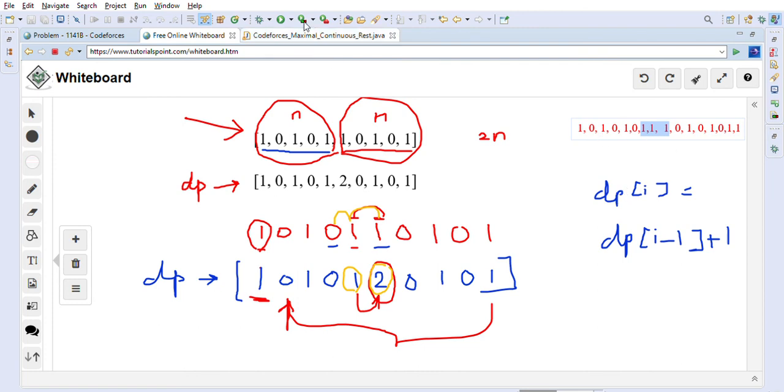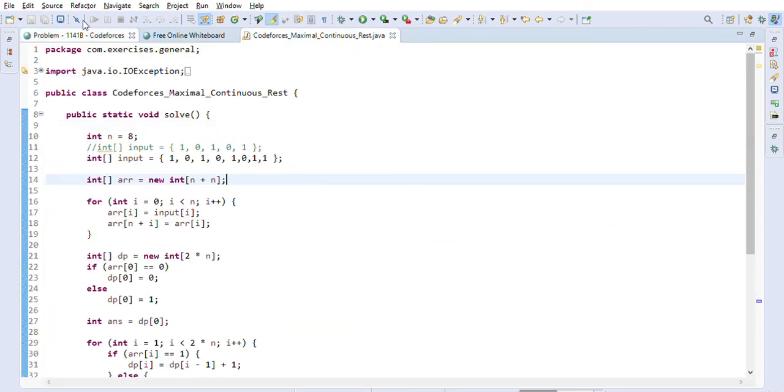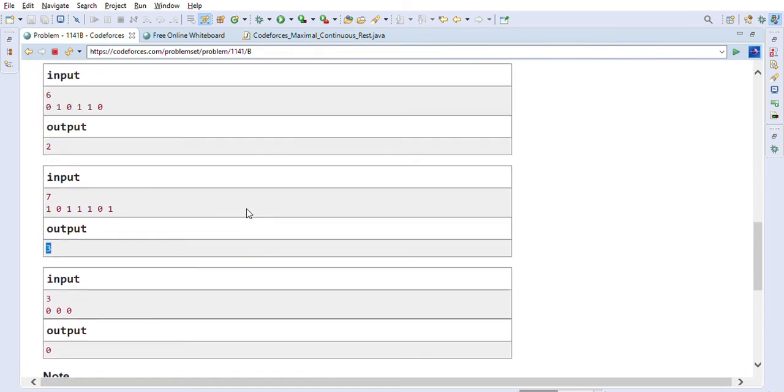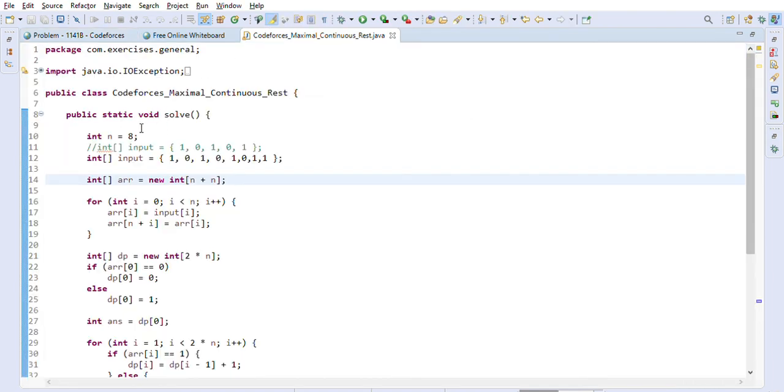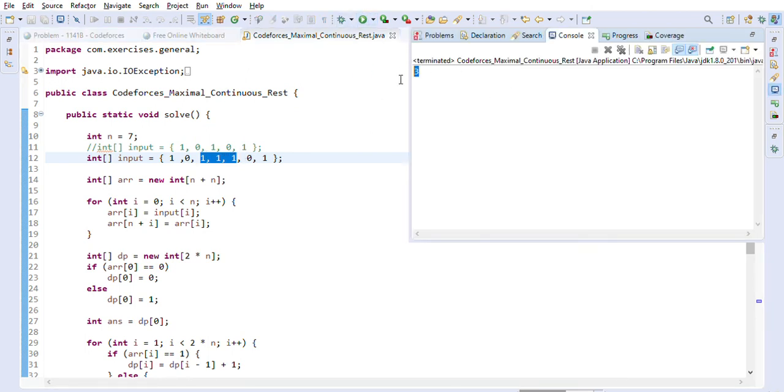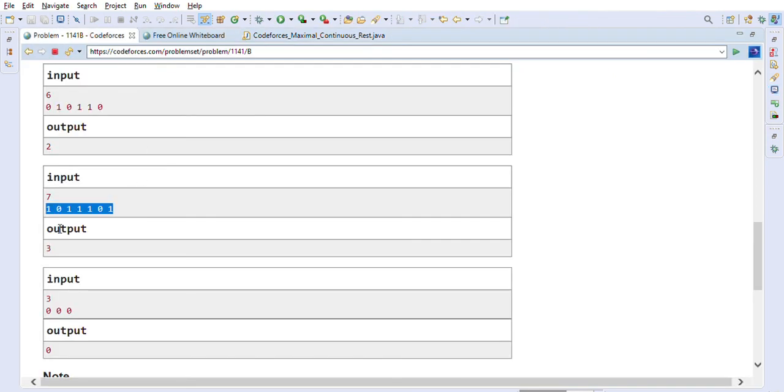This is another example we have seen. So we have seen 2 examples. We can take another example here. I'll just copy this and make sure that this also works with our logic. So 7 are the total hours, and I'll update this with the new array. Now as you can see, even after combining 2 days, this is the maximum amount that we can get, which is 3. So 3 is the correct answer here.